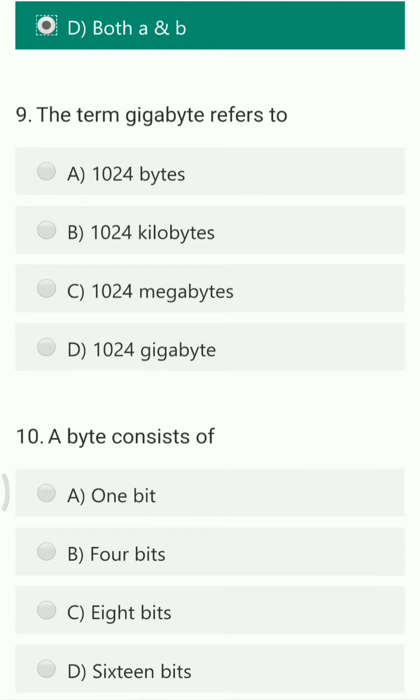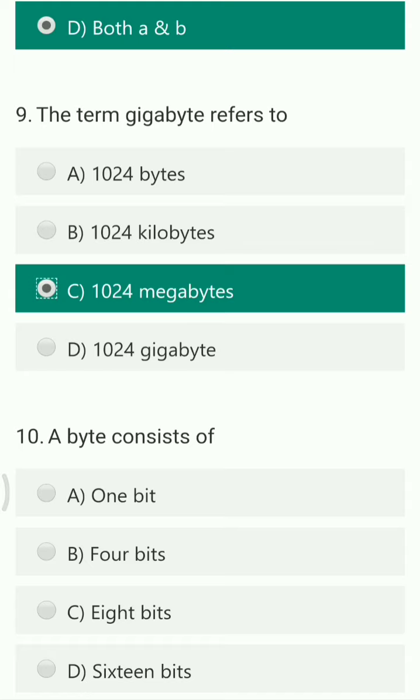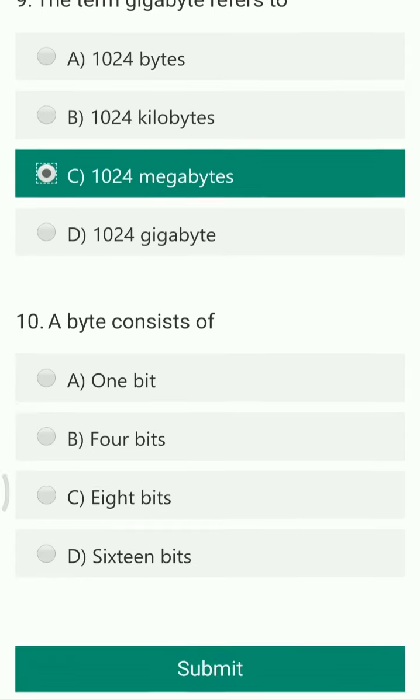The term gigabytes refers to dash. So 1024 bytes, 1024 kilobytes, 1024 megabytes or 1024 gigabytes. So the right answer for the term gigabyte is 1024 megabytes. So this is the right answer for 1 gigabyte.